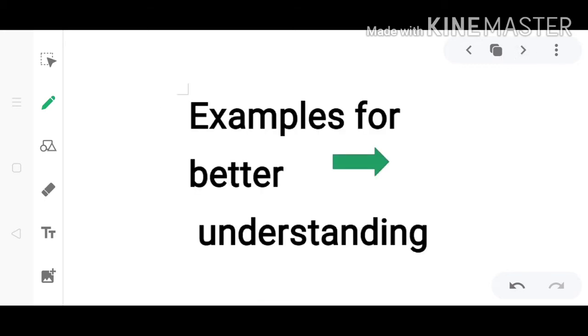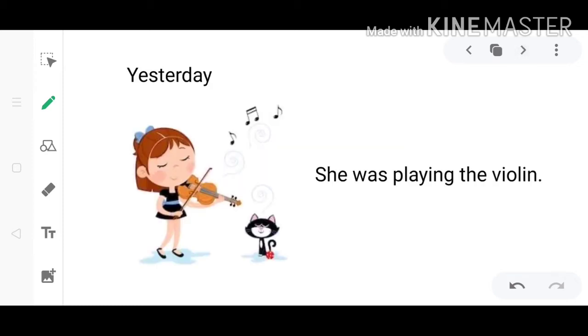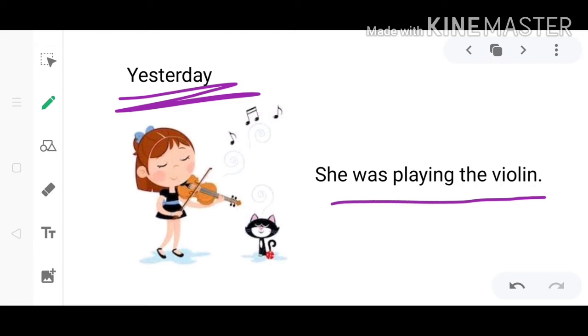Now we have some examples for better understanding, so that we can have clarity about past continuous tense and how we describe the activities of the past. The first example is this. This is a picture from yesterday in which a girl has a violin in her hand. If we are describing this activity of yesterday today, we will write like this: she was playing the violin. Why? Because she was doing this activity yesterday and that was in the past. If today we are describing the same thing, we will say she was playing the violin.